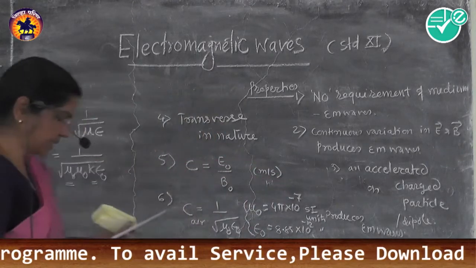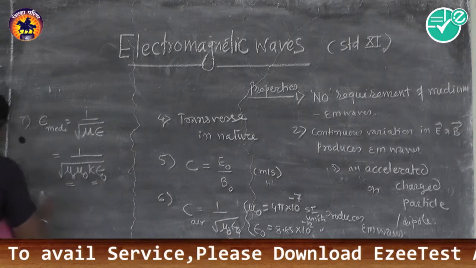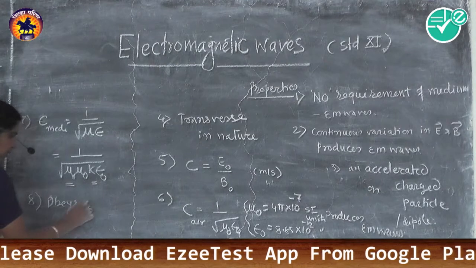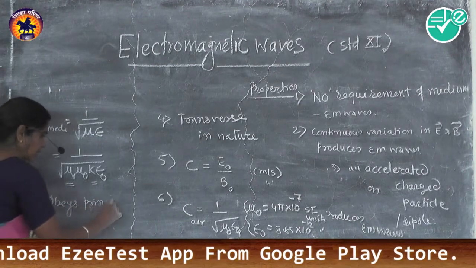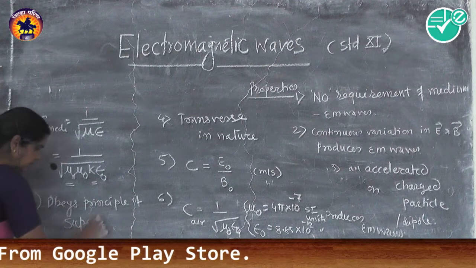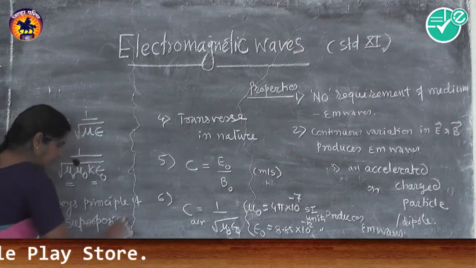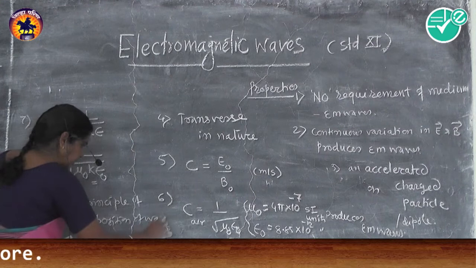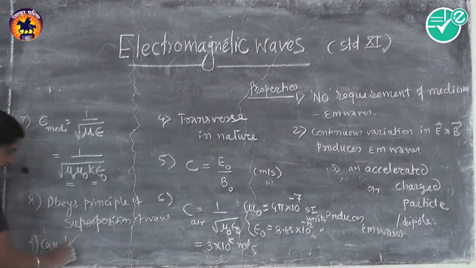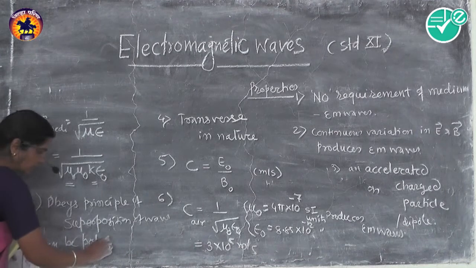The next property is that it obeys the principle of superposition of waves. Next one is that it can be polarized.